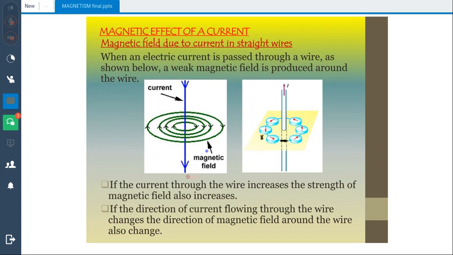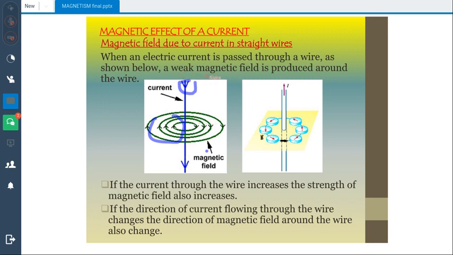Okay, so what is the magnetic effect of a current? Magnetic field due to current in a straight wire. Whenever a current is passed through a conductor, a magnetic field is generated around that conductor. You can see the direction of current via these blue arrows, and the green lines represent the magnetic field lines as shown below.